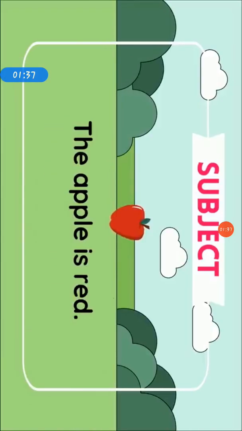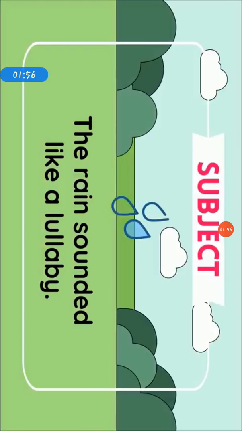In the next example, the apple is red. This sentence is about the apple. How is the apple? The apple is red. So in the sentence, the apple is subject. In the next example, the rain sounded like a lullaby. So this sentence is telling more about the rain. So in this sentence, the rain is a subject.